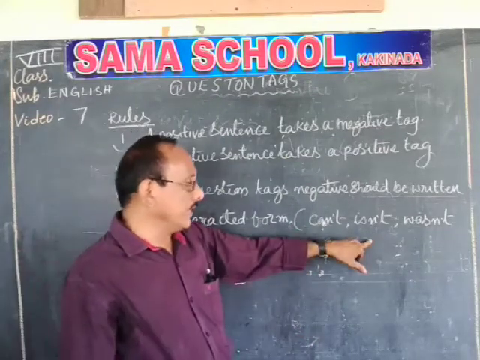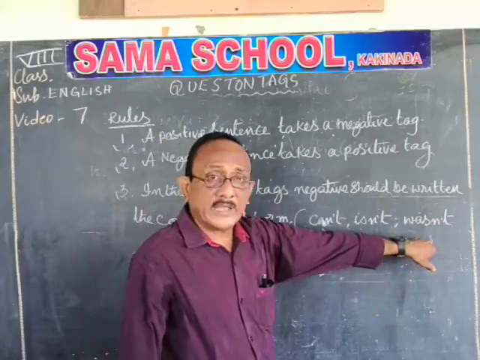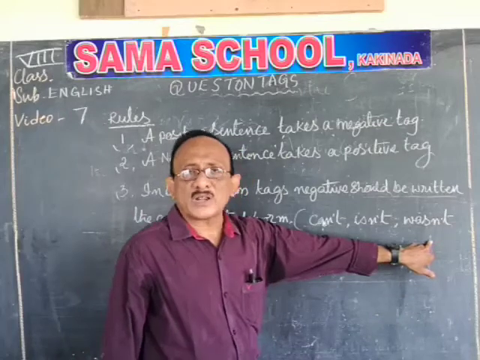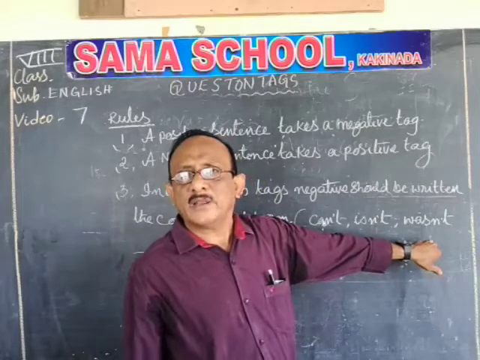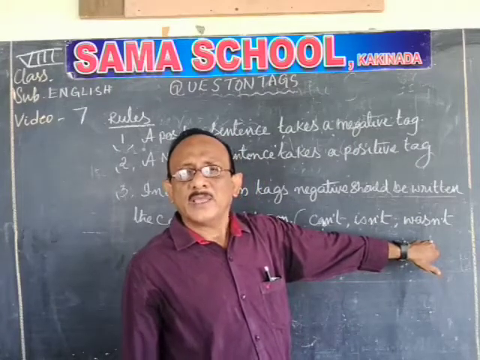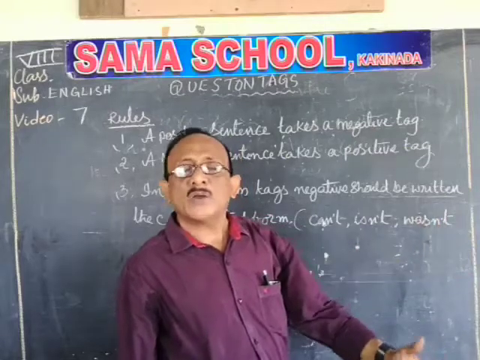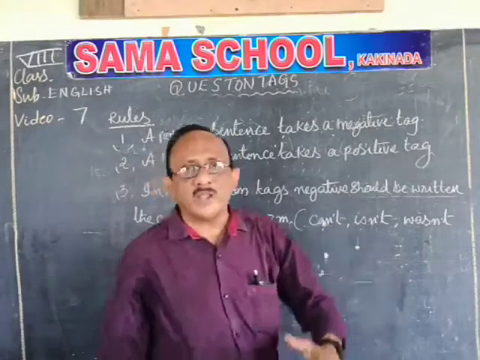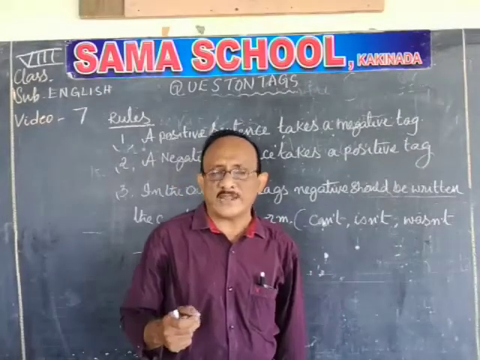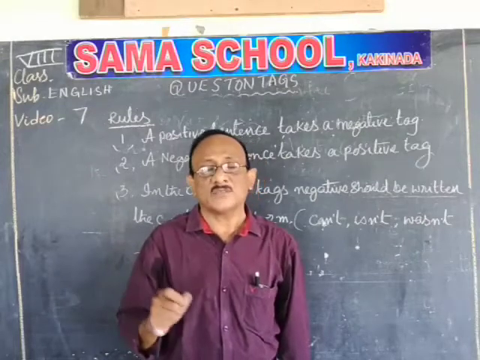Is not should be written as isn't. Was not should be written as wasn't. Were not should be written as weren't. Have not should be written as haven't. Had not should be written as hadn't. I hope you have understood. So these are all contracted forms. We have learned the contracted forms and expanded forms in 6th class and as well as in 7th class.